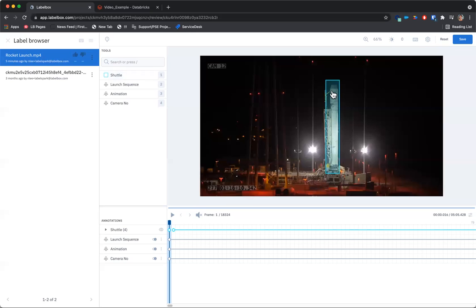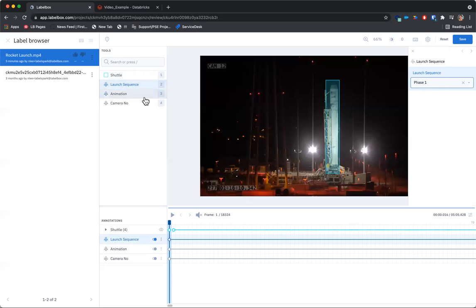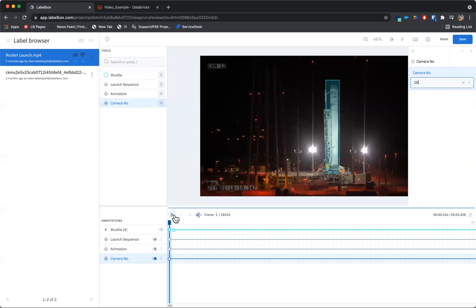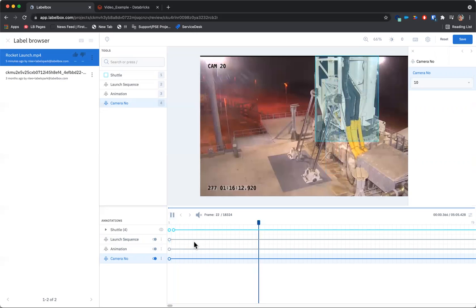I'm labeling where the rocket ship is. I'm also labeling the phase of the rocket launch, describing the animation that the rocket is going through, and annotating which camera I am using to look at the rocket. Now, I'm not a rocket expert, so these launch sequences and animations are just made up, but I'm using these to show you how these annotations can map to specific frames and how bounding boxes are expressed in the export from Labelbox.